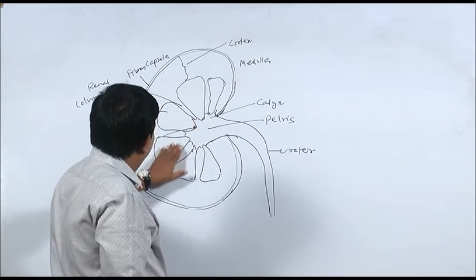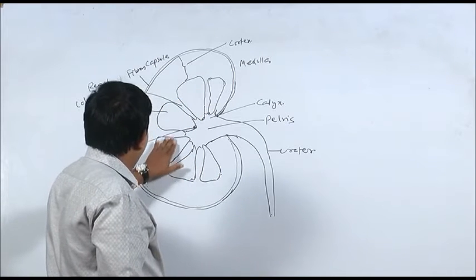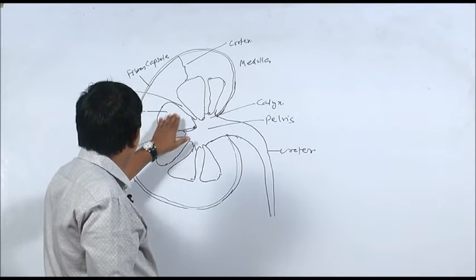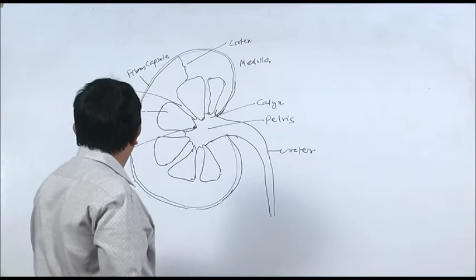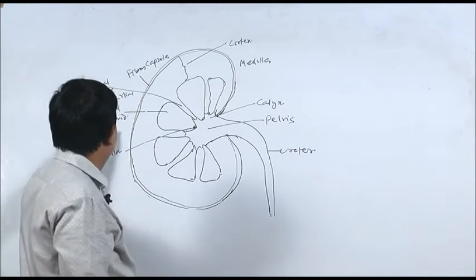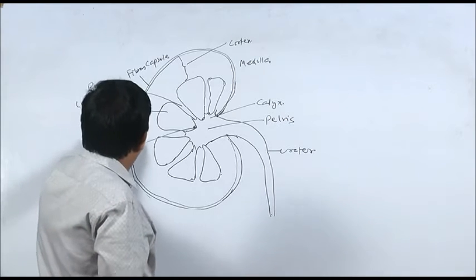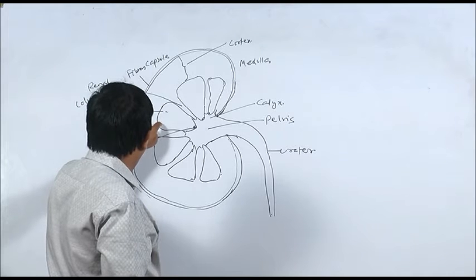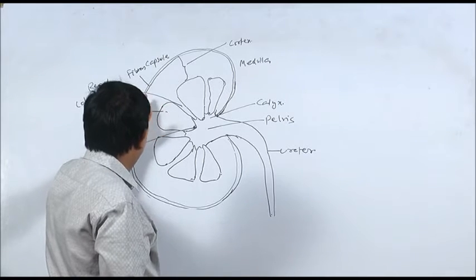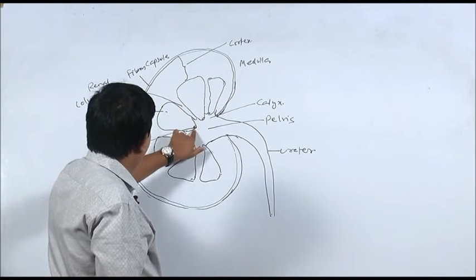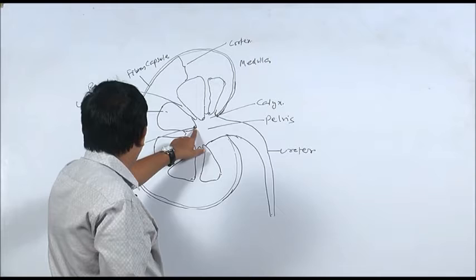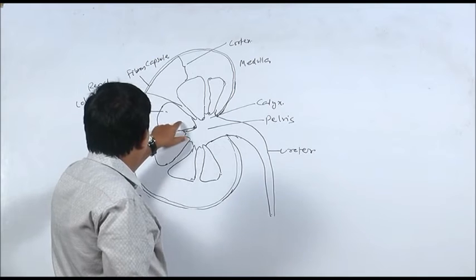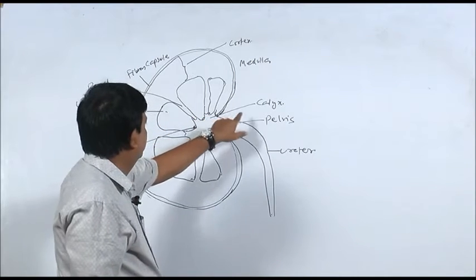In the medulla, you will see 10 to 15 pyramidal structures. You can see here, these are the pyramidal structures. They are known as renal pyramids. The wide part of each renal pyramid, or the base, faces towards the cortex, and the opposite end, which is narrow, the apical part, is known as papilla. Each papilla opens into a channel here, that is known as calyx.